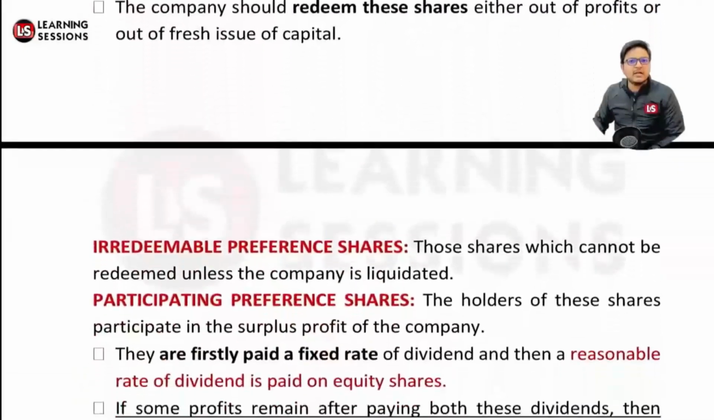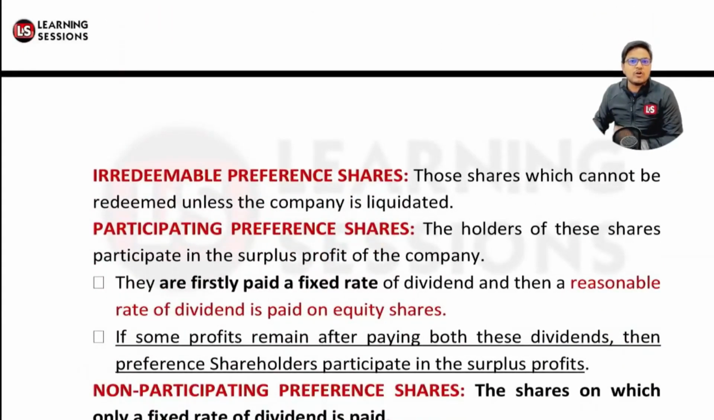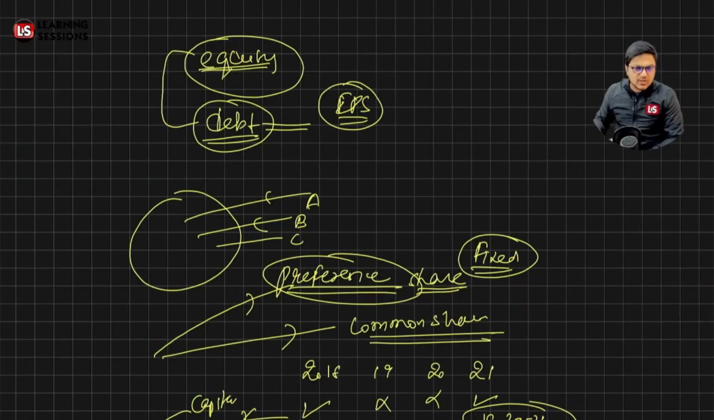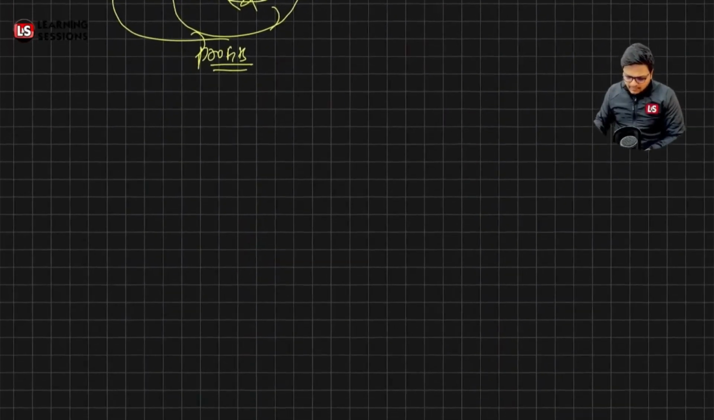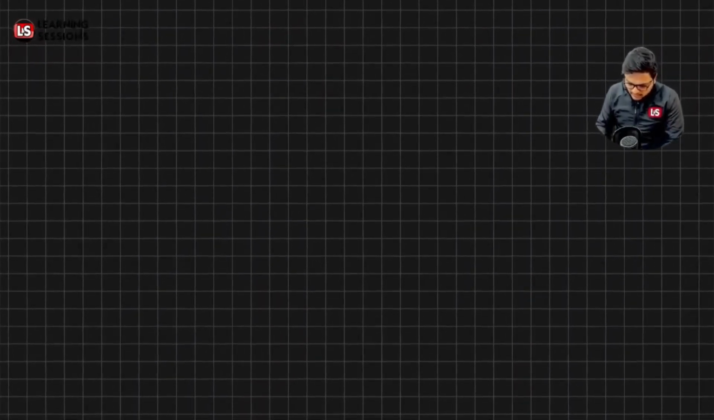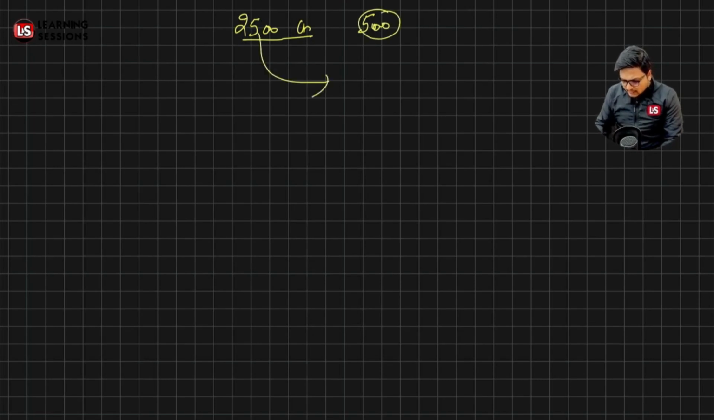After that, it's related to irredeemable preference shares, which cannot be redeemed. And the last one is participating preference shares. Now, what are participating preference shares? Say the company made a profit of 2500 crores, retained profits of 500 crore, and issued dividends amounting to rupees 1000 crore, and still 1000 crore is left.